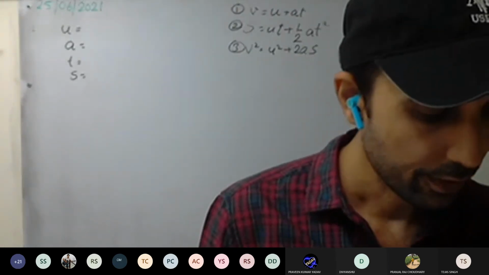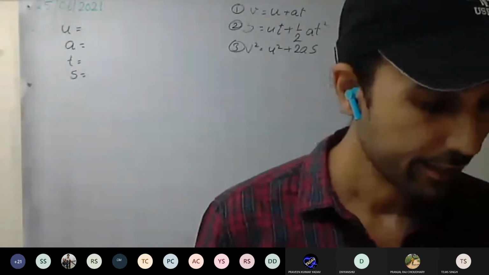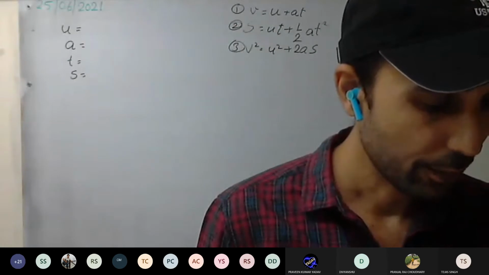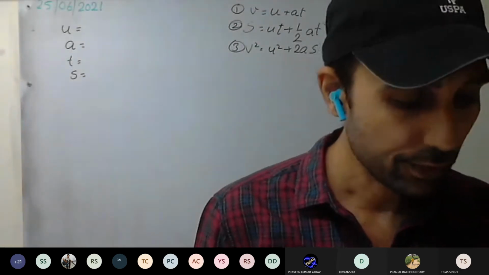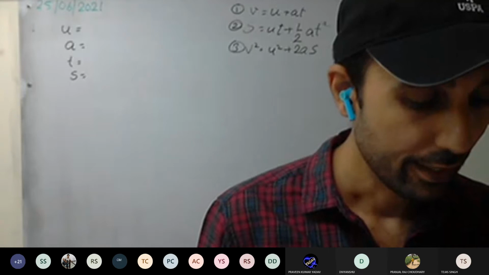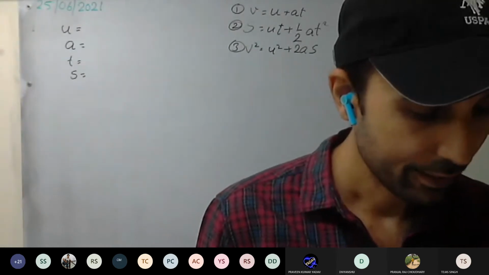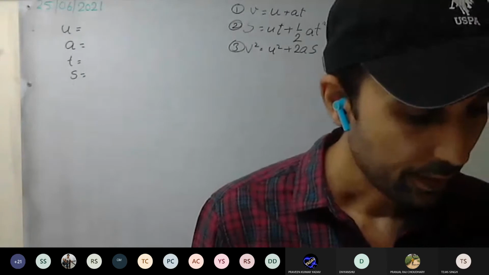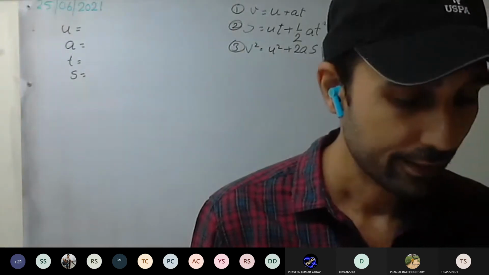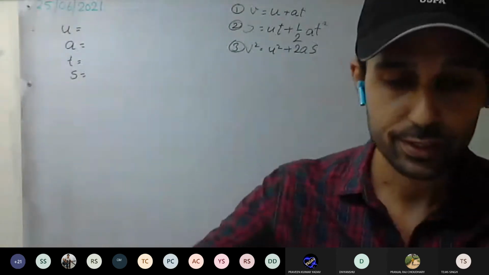After 2 seconds, it is 33.6 km per hour. And after a further 2 seconds, it is 37.2 km per hour. Find the acceleration of the vehicle in meter per second squared. Is the acceleration uniform? So read it first, what the question is.